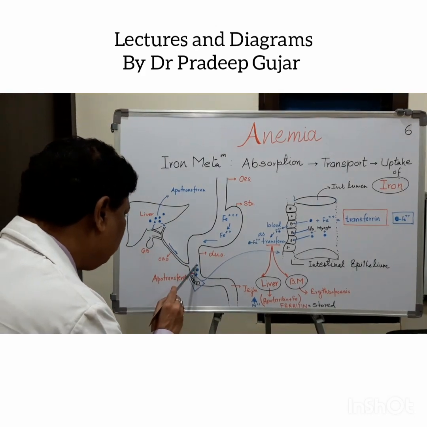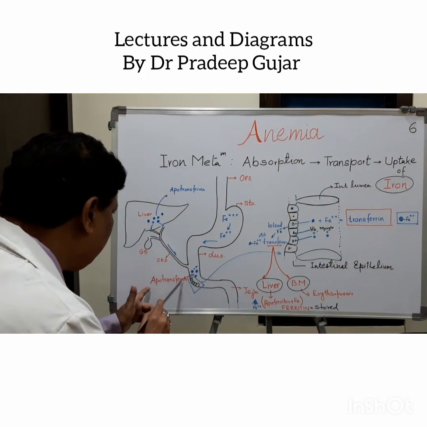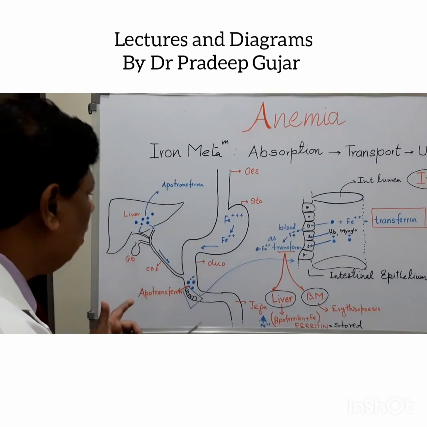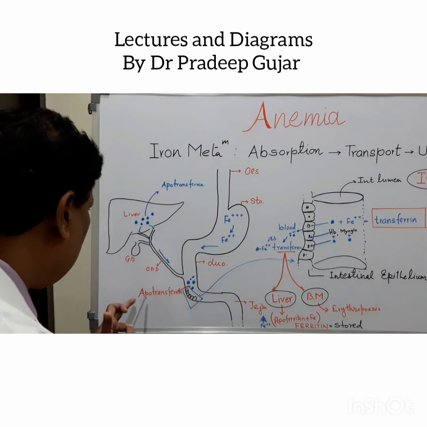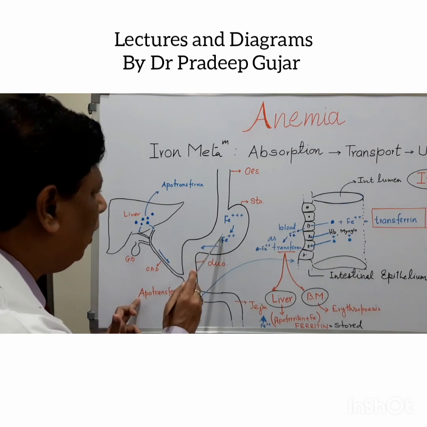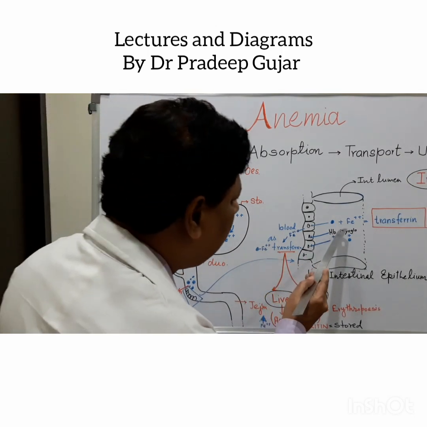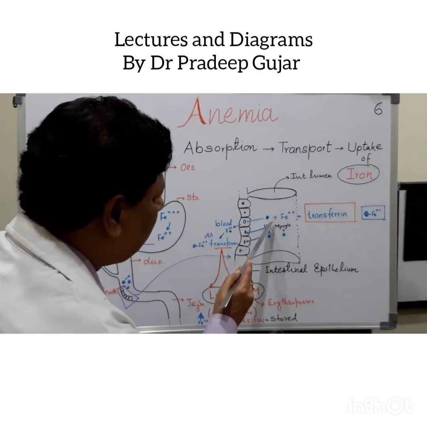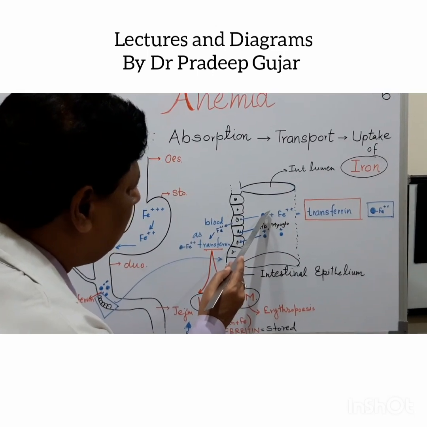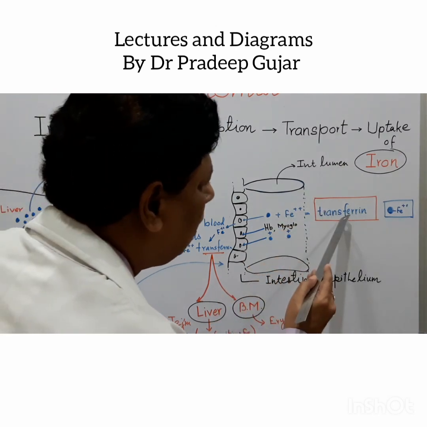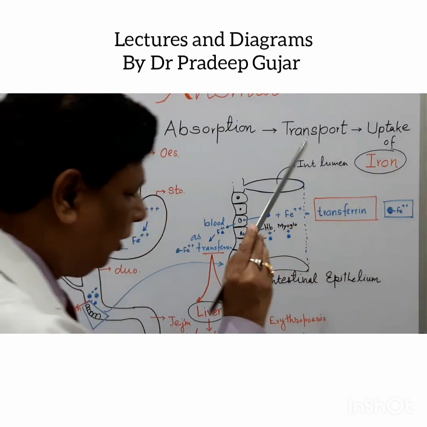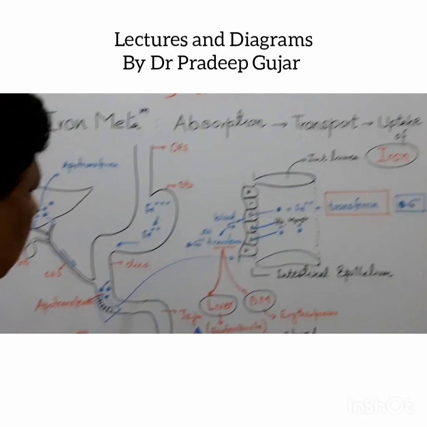When it comes into the duodenum, the apotransferrin, a protein molecule, combines with the iron. When apotransferrin combines with iron, say this is the diagrammatic presentation of apotransferrin, it is combining with the iron, converts into a transferrin, right?